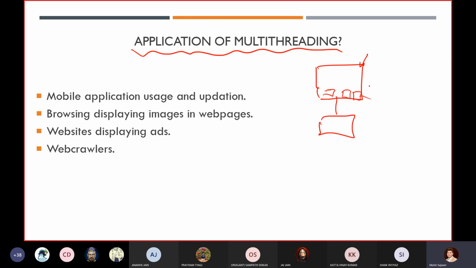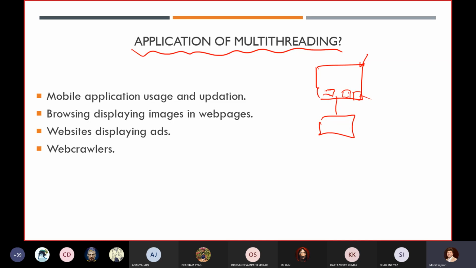So parallelly you are performing a lot of tasks on your laptop. How are you performing it? Using the concept of multitasking. We generally call it multitasking, and multi-threading is an advanced concept by which we perform this multitasking.